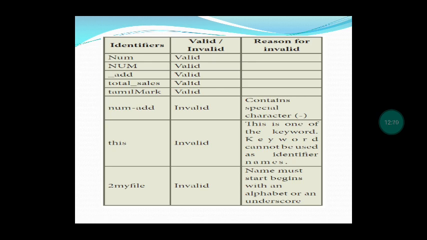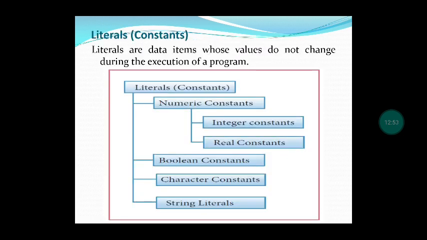Next, num hyphen add is invalid, because hyphen is a special character. We should not give a hyphen. Next one should not be used because it is a keyword; keywords should not be used as identifier names, so it is invalid. Next, 2 my file. I already said the identifier should begin with an alphabet or underscore, but in this last example it starts with 2, which is a digit. That is wrong, so it is invalid.